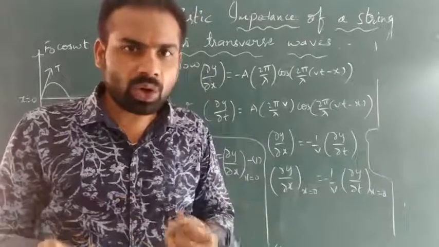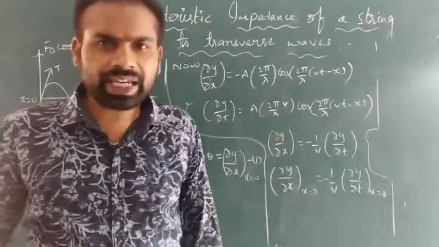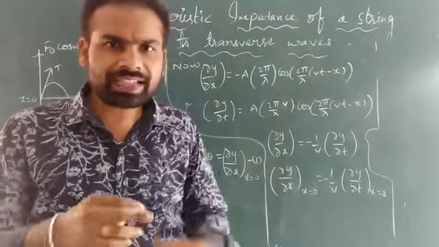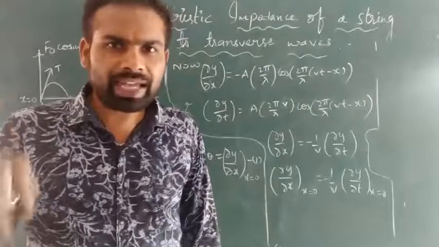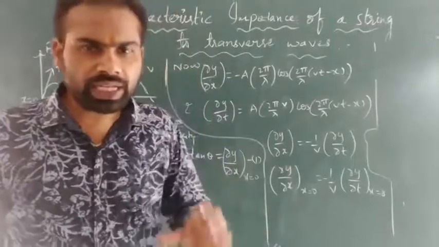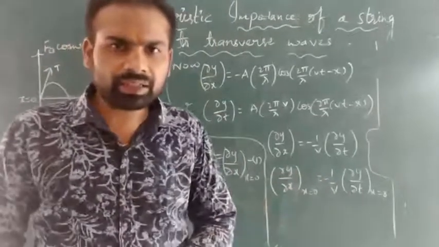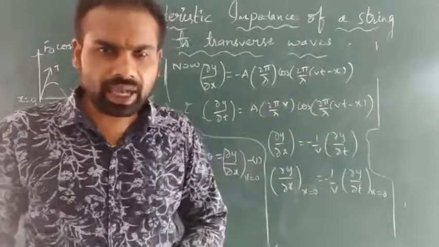If there is no other medium, the inertia and elasticity will play the major role for the impedance.